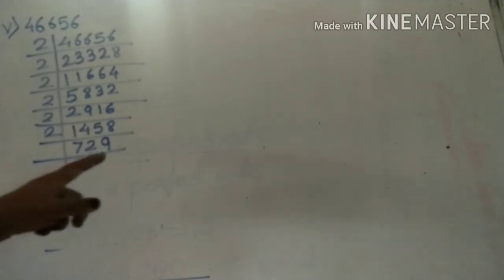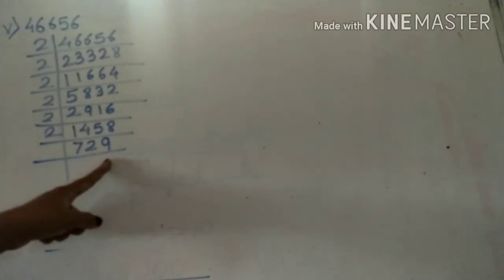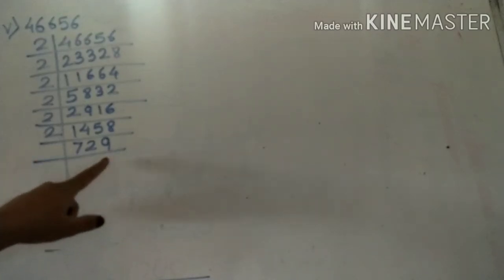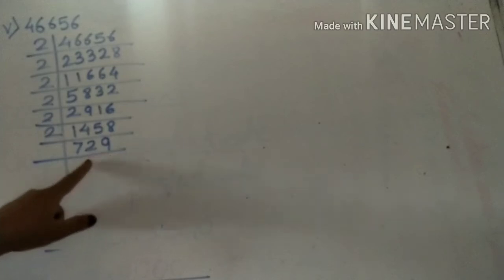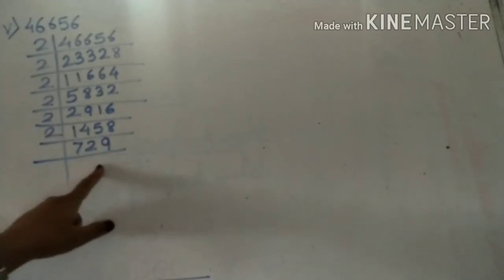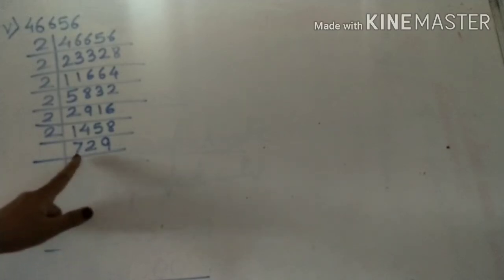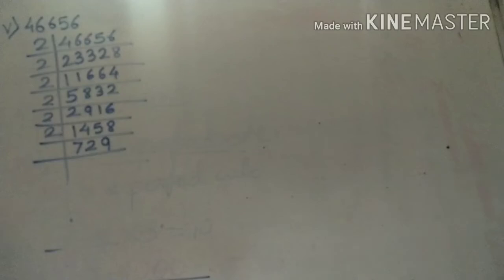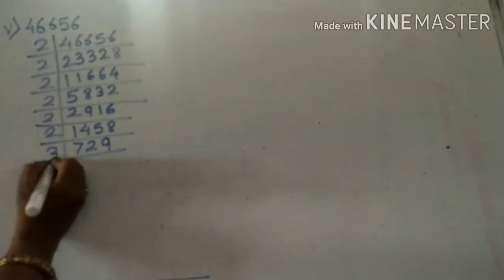Now 9 means it is not divisible by 2. So we have to take next number. Next number means 3. 9 plus 2, 11. 11 plus 7, 18. 18 is divisible by 3. Therefore 729 is divisible by 3. So we will take 3.